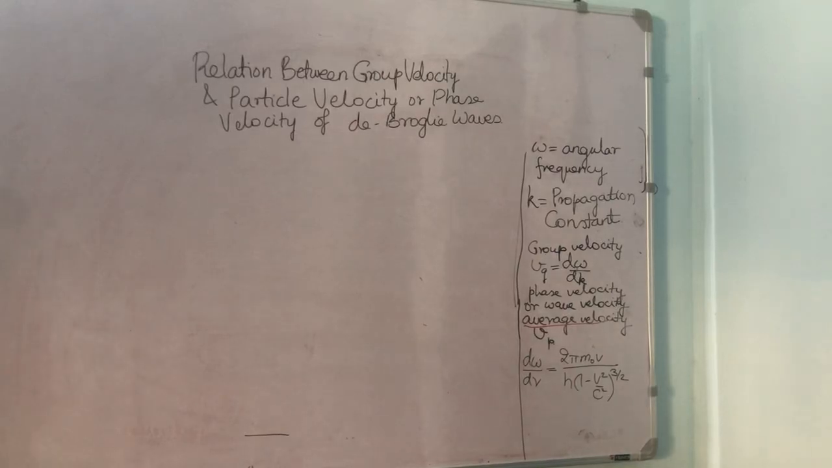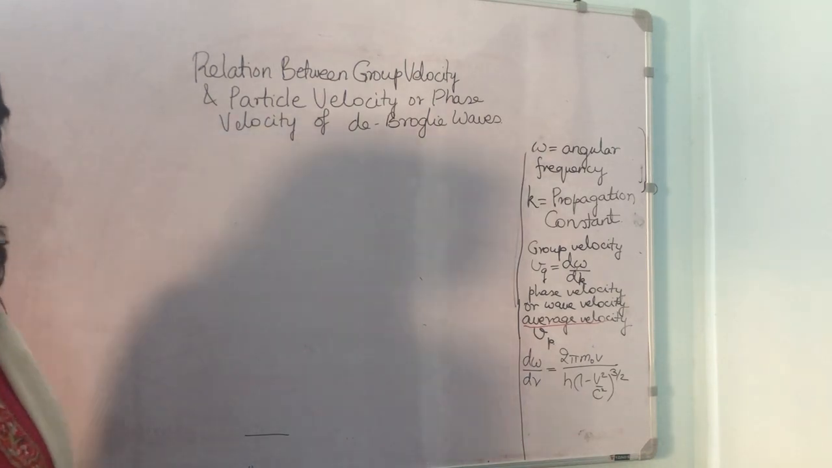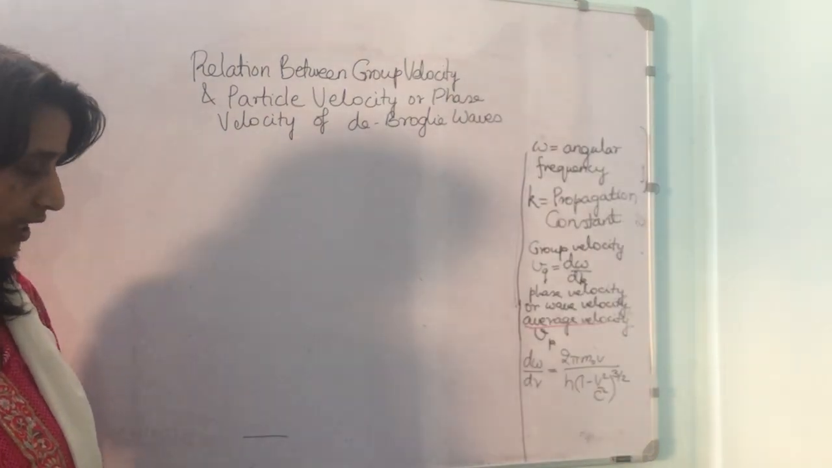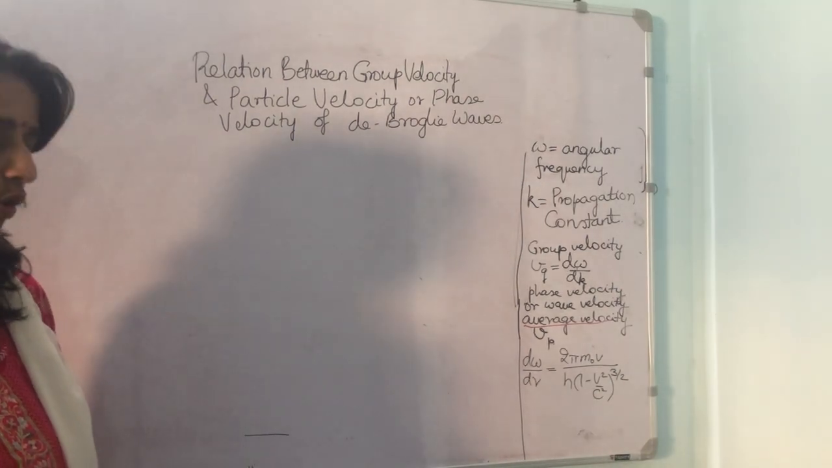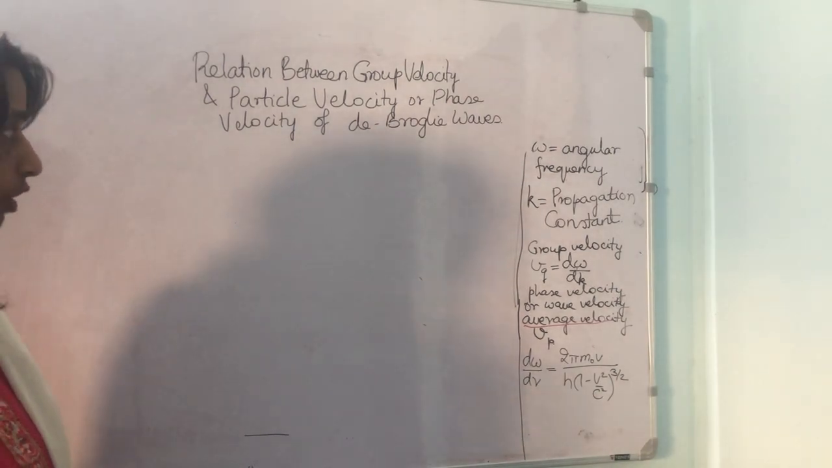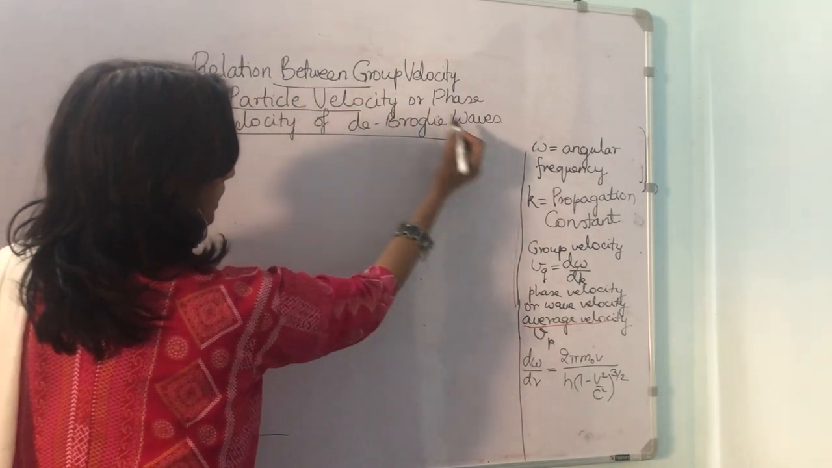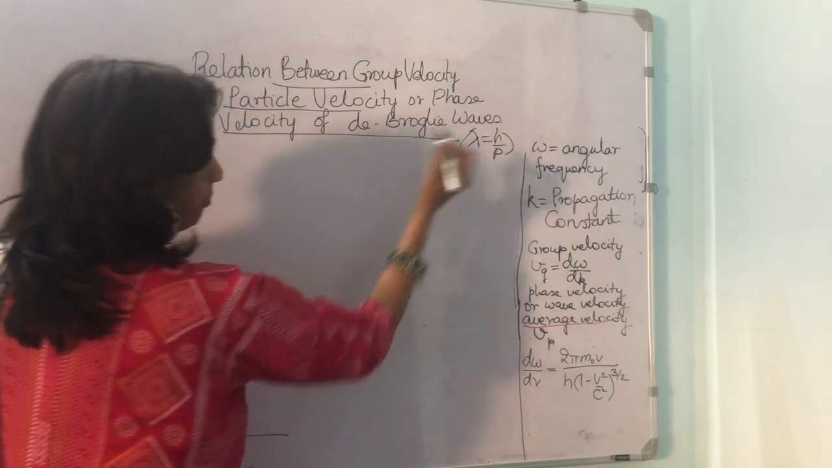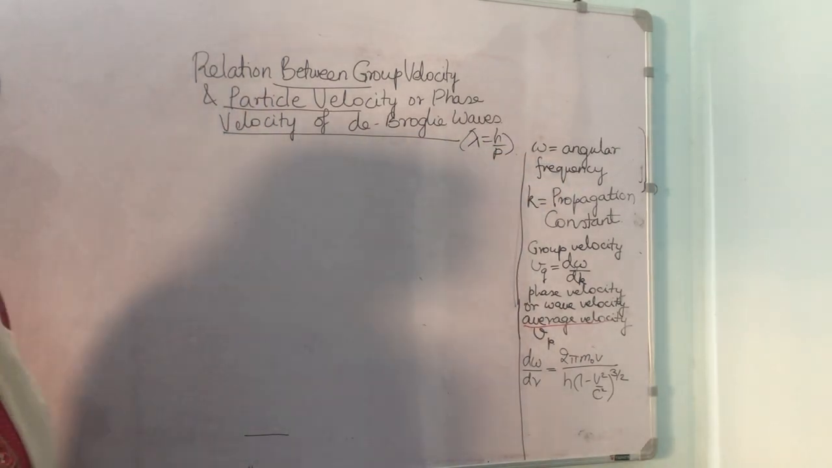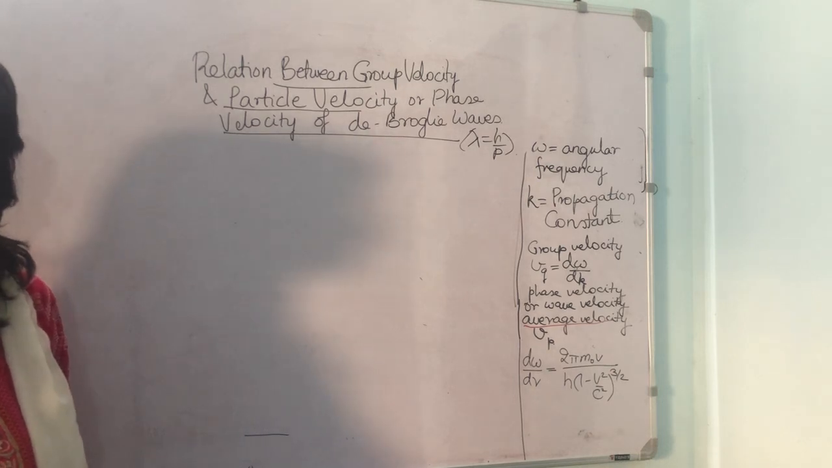Hello students, continuing with quantum mechanics. Today we will derive an expression between group velocity and particle velocity or phase velocity of de Broglie waves. That means de Broglie lambda equal to h upon p. And one more thing, here we will be taking the relativistic mass into consideration before doing the derivations.